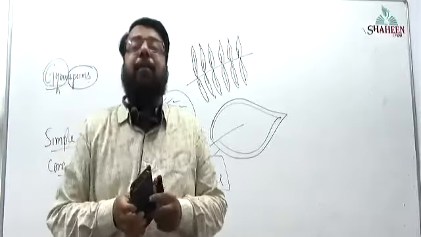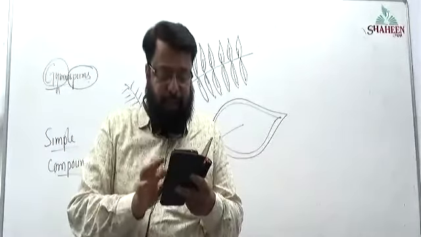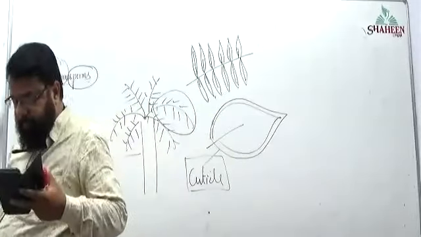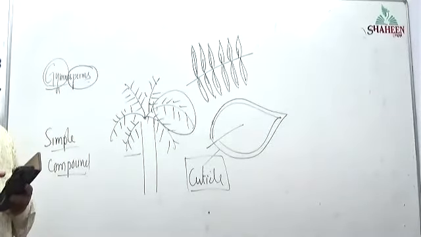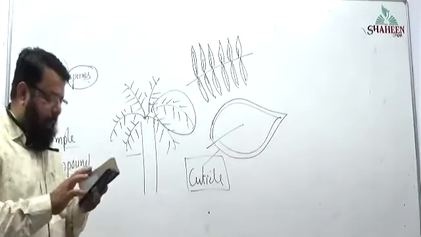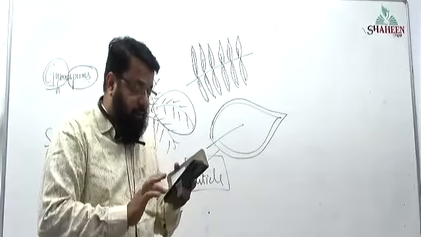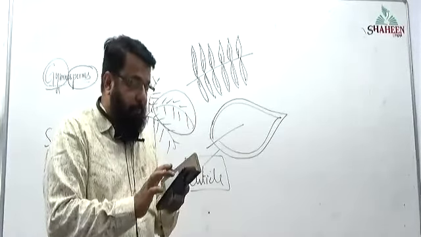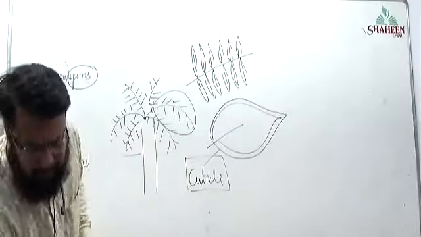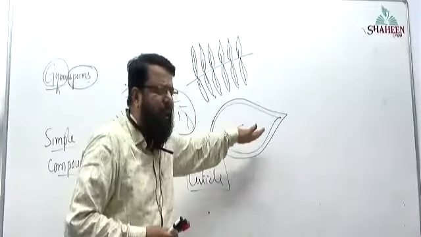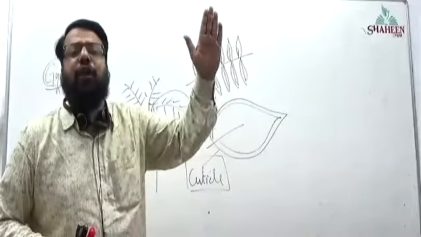What is the phenomenon by which the plant loses water in the form of water vapor? Tell me, which phenomenon is it? You have come to 10th class, those who passed know it. Yes, that is transpiration. So thick cuticle will be there for what purpose? To check transpiration. So transpiration should not take place.